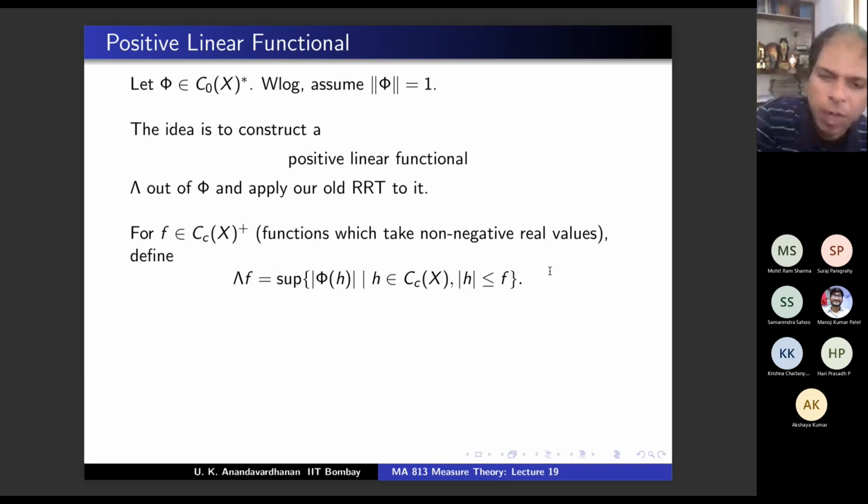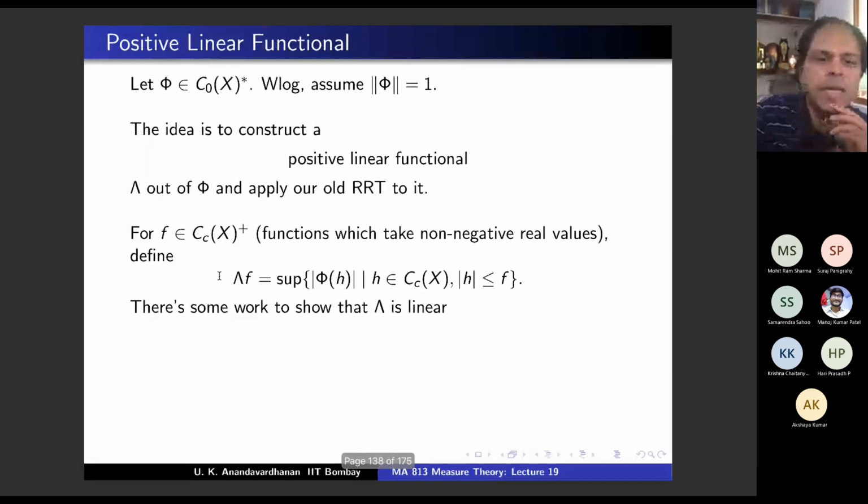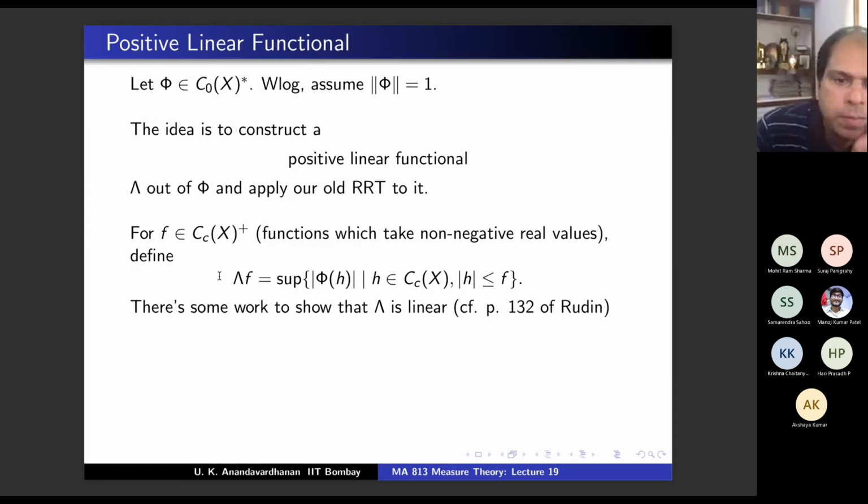Some definition. Now the point is you have to show that this lambda is linear: lambda of f plus g is lambda f plus lambda g. Lambda of alpha f is alpha times lambda f is obvious. This requires some work, which I am skipping. It takes three-quarters of a page.